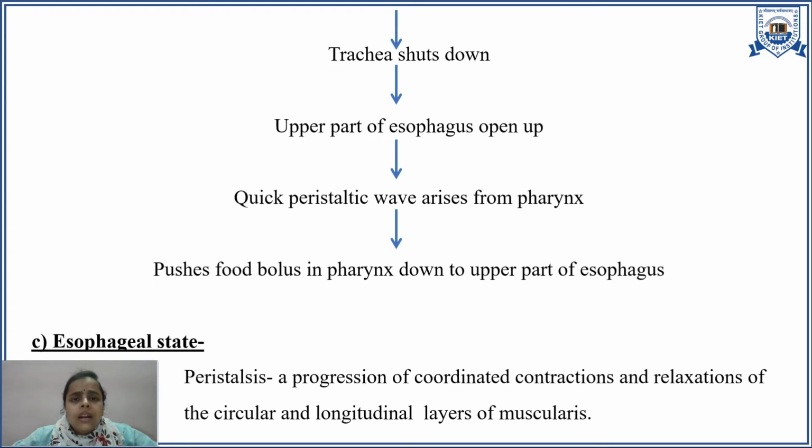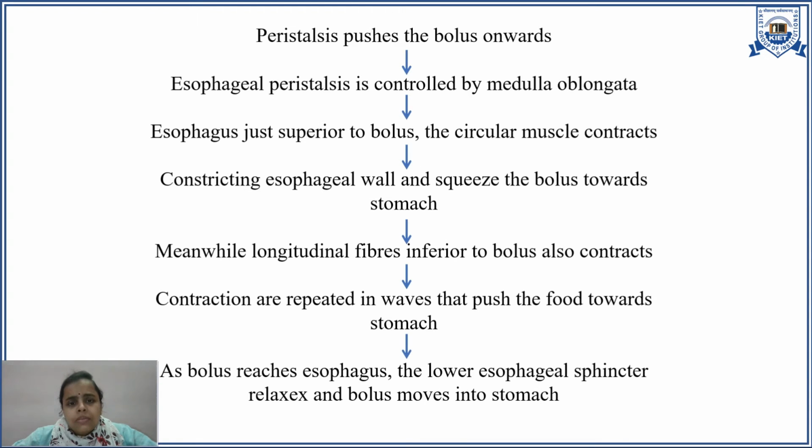Then the third and last stage of deglutition is the esophageal stage, which is involuntary in nature. The esophageal stage consists of a type of movement known as peristalsis. It is a coordinated contraction and relaxation of the circular and longitudinal muscles of the esophagus. Peristalsis pushes the bolus onwards. This peristalsis is controlled by the medulla oblongata.